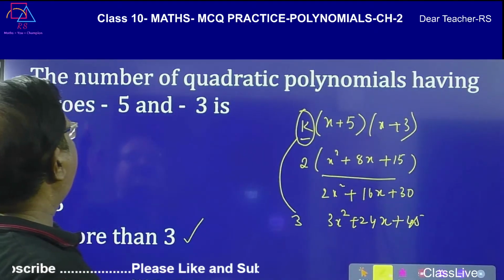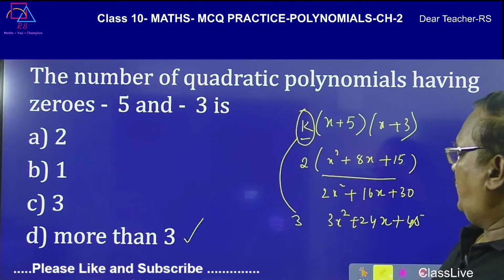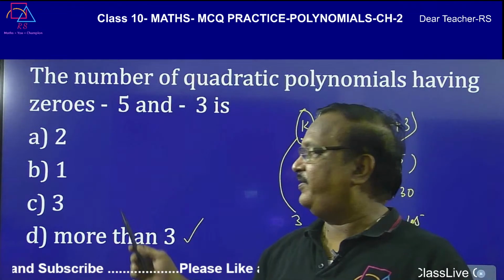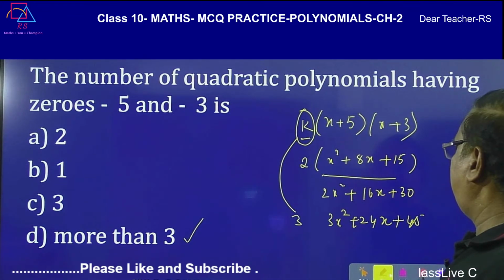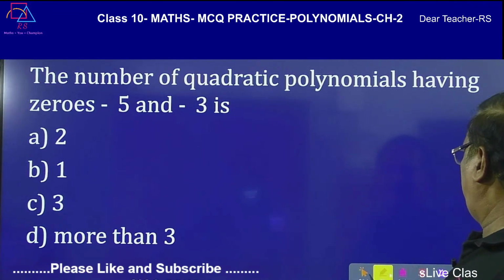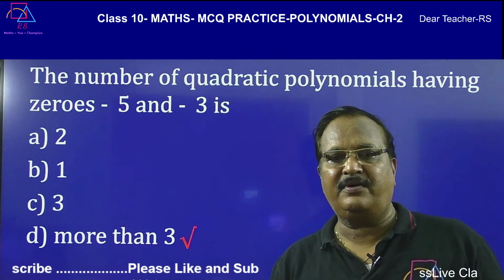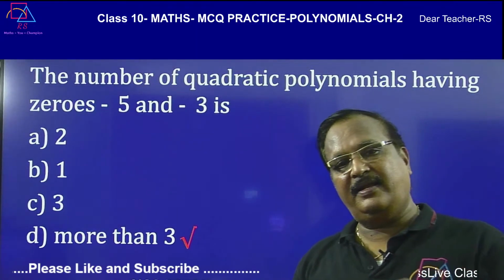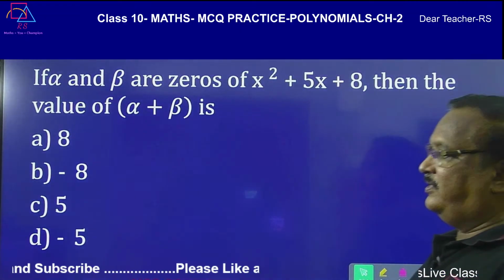This is a very common question, a previous examination question. So whenever you have a question like this, don't confine your answer to 1. Let me see what the answer is. The answer is more than 3, that means an infinite number of polynomials can be formed with these zeros. I have done it, you also can do it. Let us go to another question.